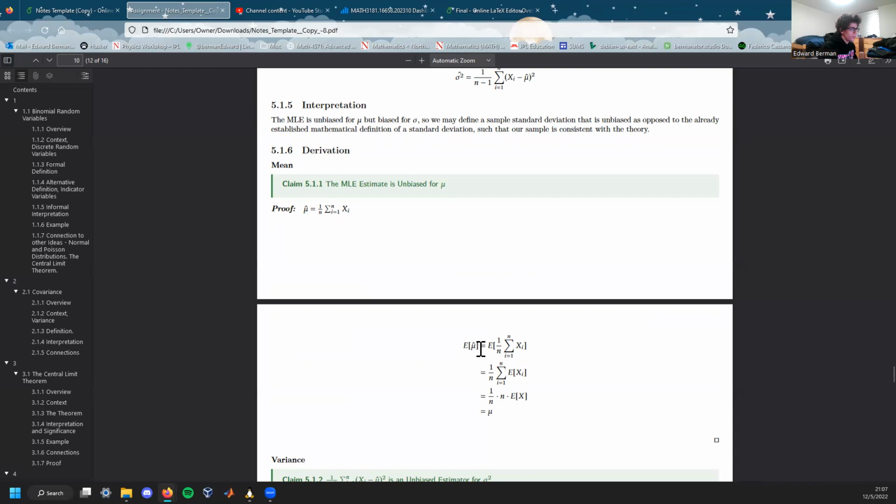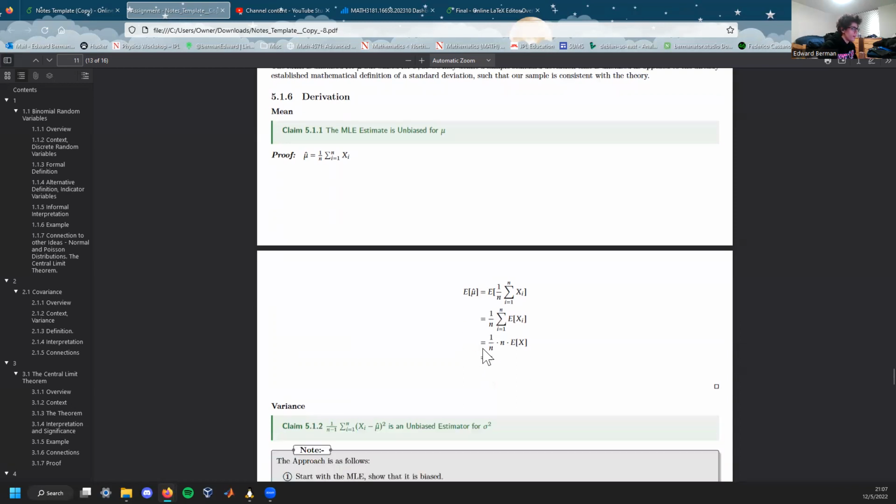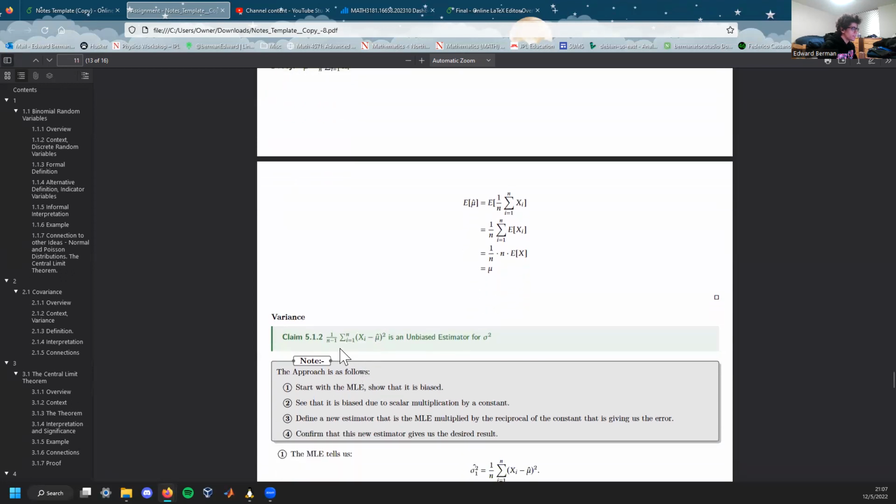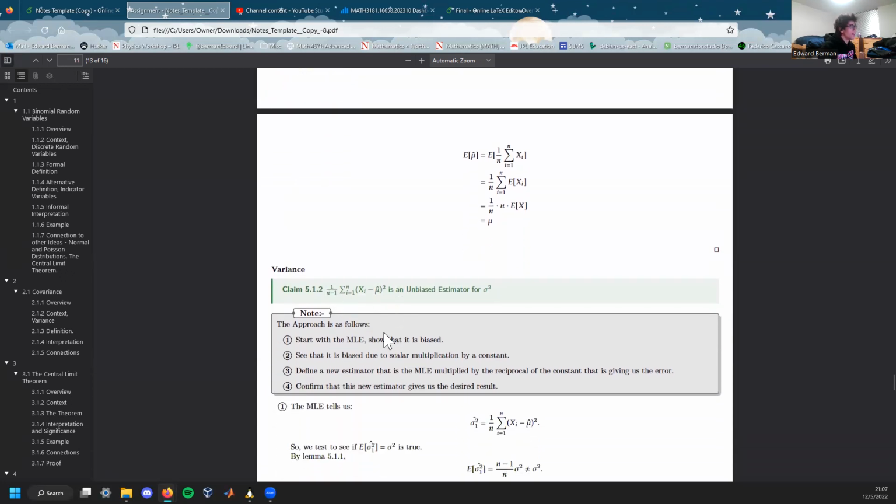The expected value of mu hat is the expected value of this sum. We factor out the constant. Using these properties of summation, these cancel out, and we find that the expected value of mu hat is mu. Well, what about variance? Well, we claim that this is the unbiased estimator, and the approach is as follows.